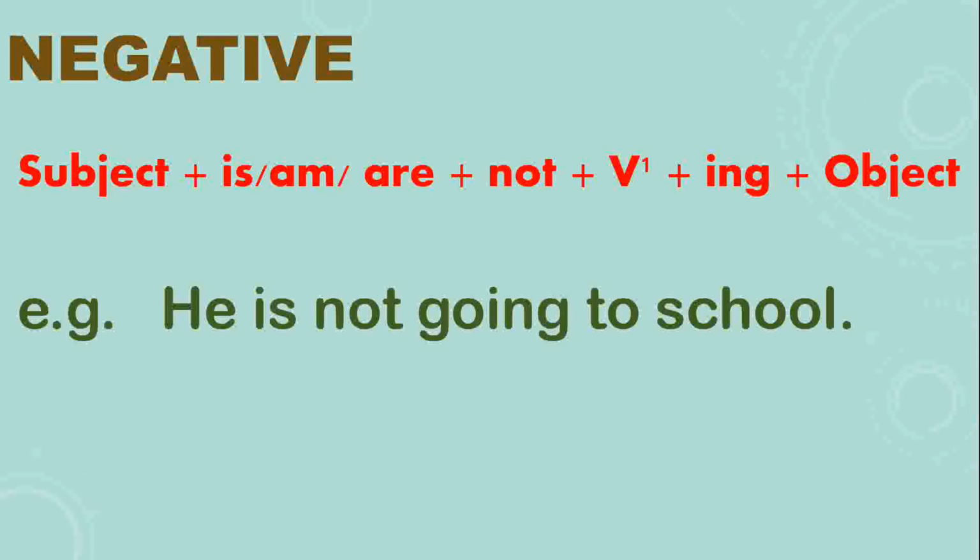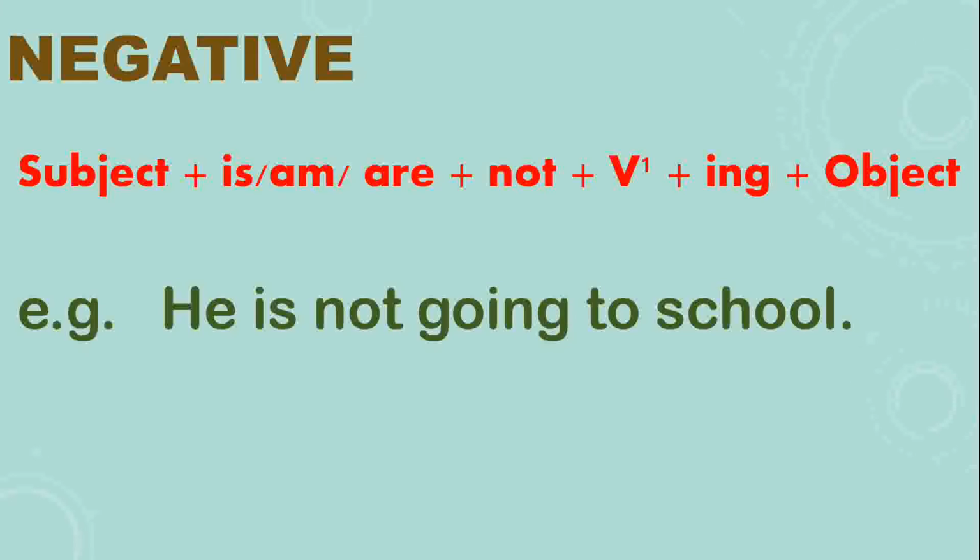He is not going to school. He is your subject, is your helping verb, not, you have to add not because it's a negative, and then with the first form of the verb ing, go plus ing, going.